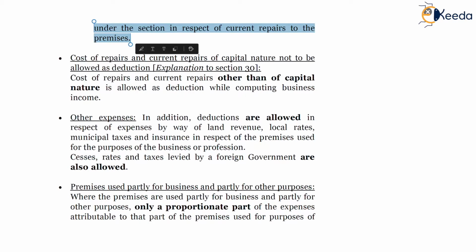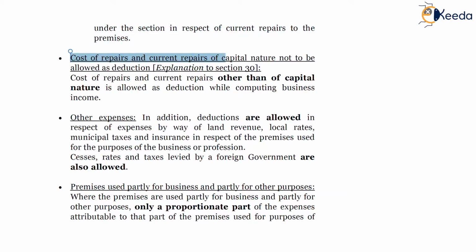So the repairs are allowed to the tenant, to the owner, to the lessee, to the licensee as well, if the same is incurred for repairs and the same should be revenue expenditure for deduction under section 30.